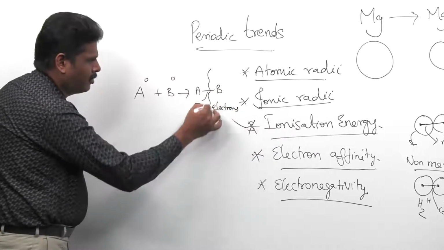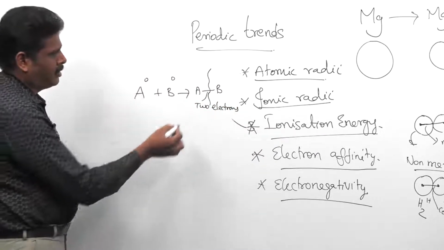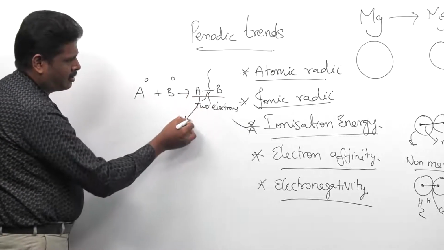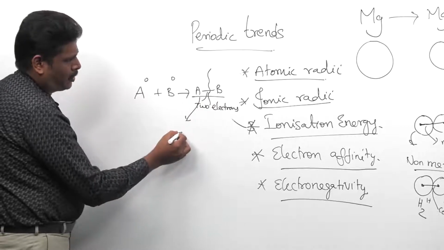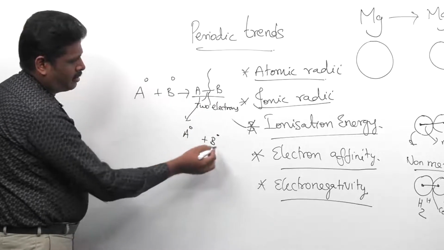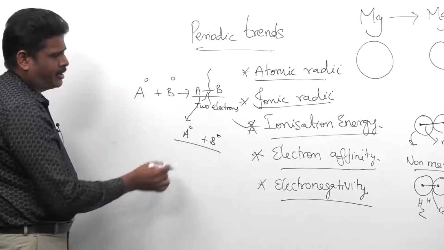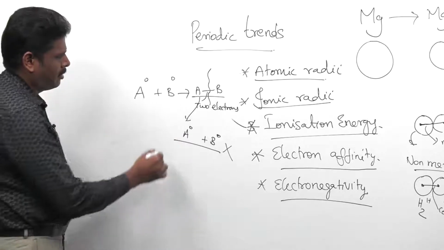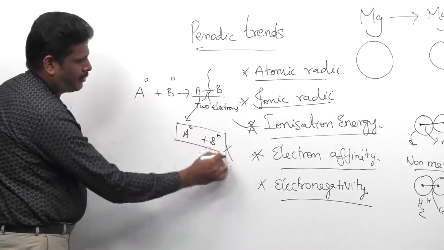If you are going to break or cleave this molecule, what actually takes place? It should go like this, but that does not take place in most cases. Why? This is called homolytic fission.